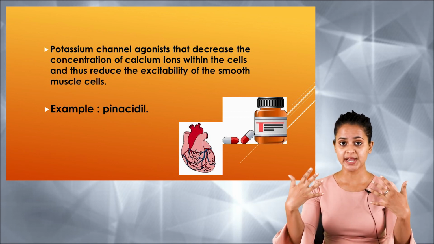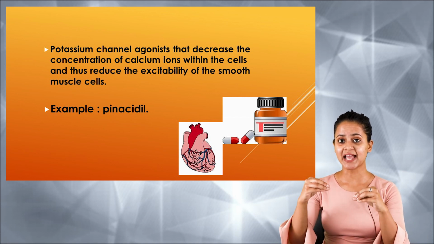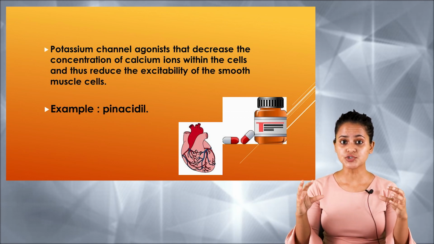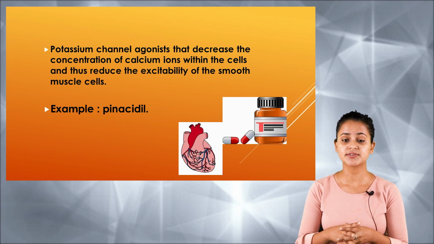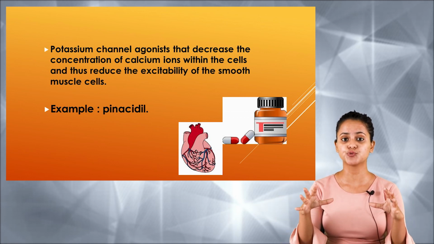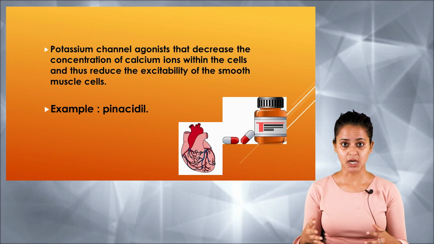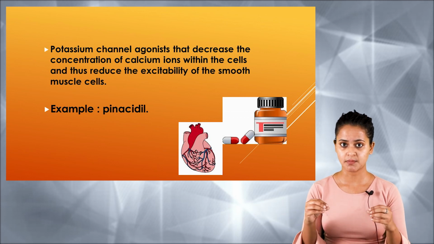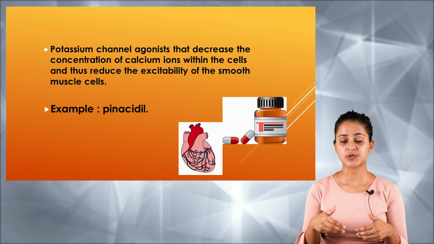As it opens the potassium channel, potassium will influx into the cells, whereas the calcium will move outside of the cells. And because of the decreased amount of calcium available within the muscle, the excitability in the smooth muscle cells will be reduced. That's how it relaxes the blood vessels as well as the cardiac muscles. An example of a drug which comes under the potassium channel openers is pinacidil.